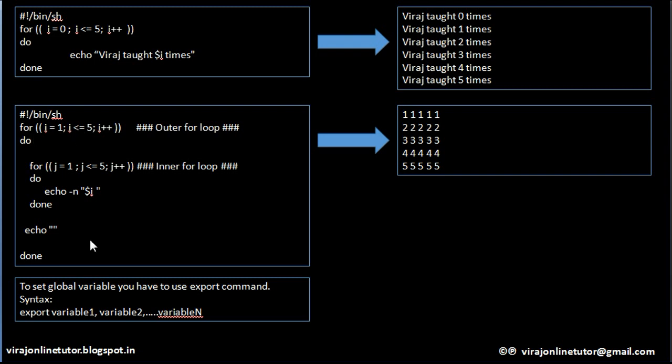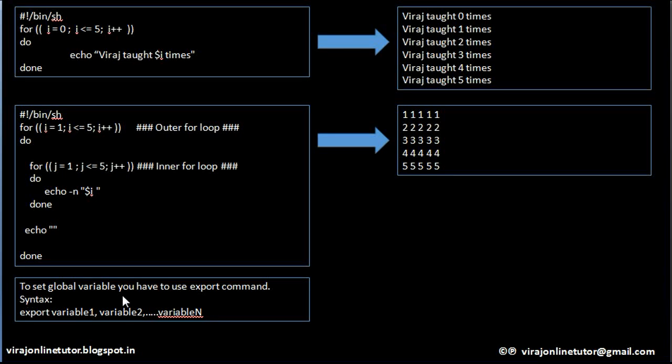So this is an explanation of the inner for loop. You can have one loop inside another loop. And it is not that only a for loop can be inside another loop. You can have any type of loop, whether it be a while loop or a for loop, inside another loop. So you can have nested loops of any type.